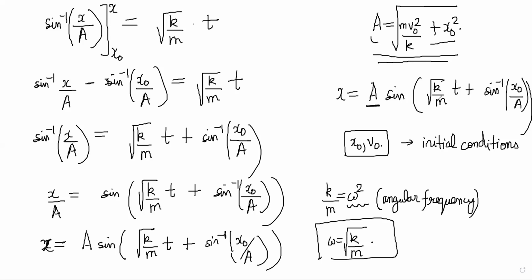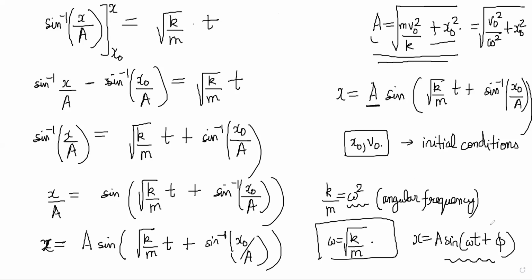So what you get is the equation can be written as, this part can be written as, see, this is m by k, so it will be one by omega square, right? v naught square by omega square plus x naught square. And the equation becomes nice. Equation becomes x is equal to a sine of omega t plus phi. Phi is called the phase constant. Phi is this quantity, right? So this is my equation of SHM that people write normally.